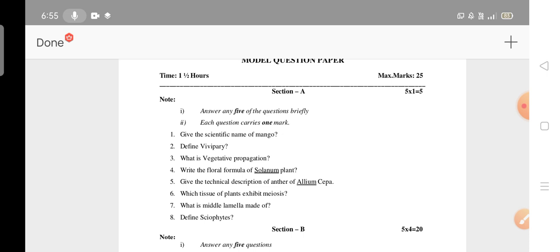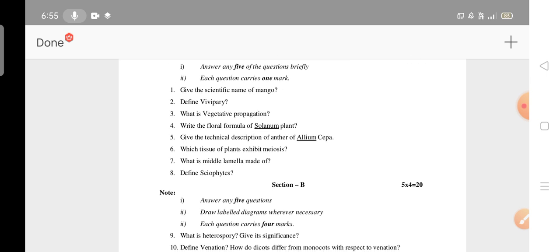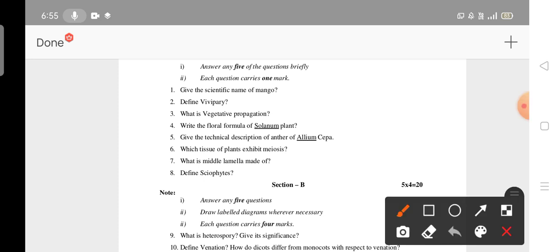Any 5 questions will be there. Give the scientific name of mango. Vegetative propagation. Floral formula of the Solanum plant. Technical description of Allium cepa. Exhibits meiosis. Lamella made up of. Sciophytes. I think this one I didn't mention. You have to read this. This also I didn't mention.